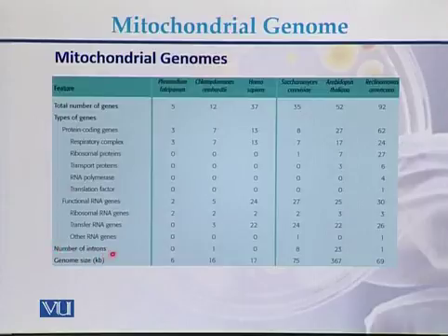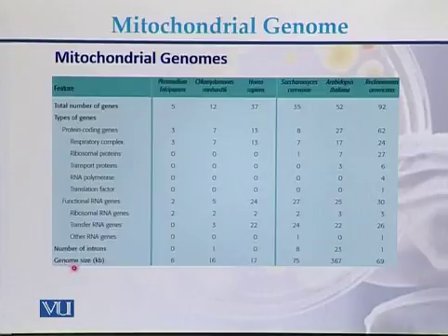Then the number of introns. This is the comparison of number of introns. Here we can see that in case of Plasmodium, there are no introns present in the mitochondrial genome of the Plasmodium. But in case of Chlamydomonas, there is one intron present. In case of Homo sapiens, meaning in case of humans, there are no introns.